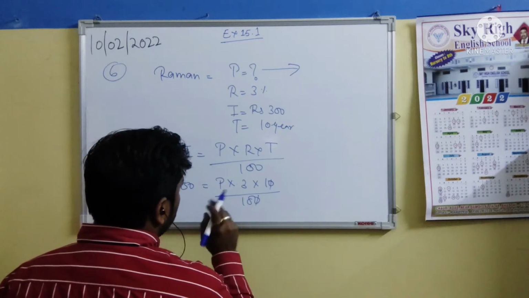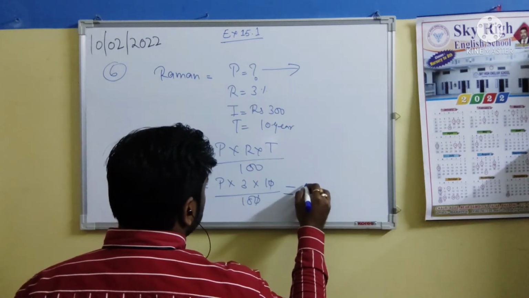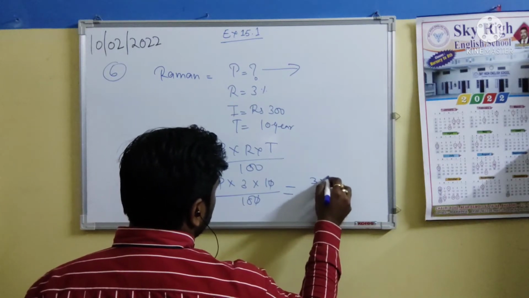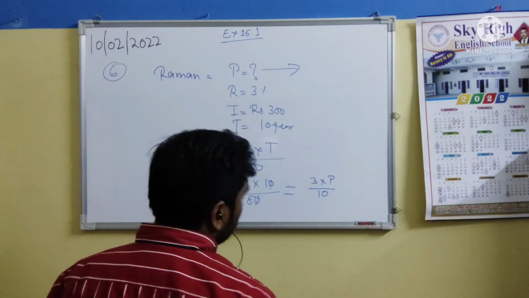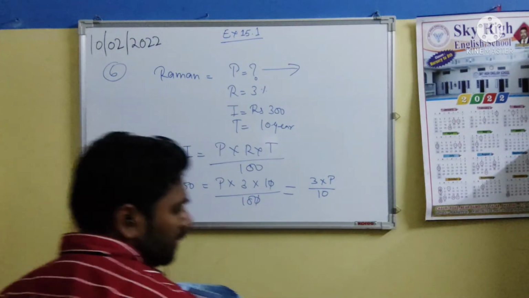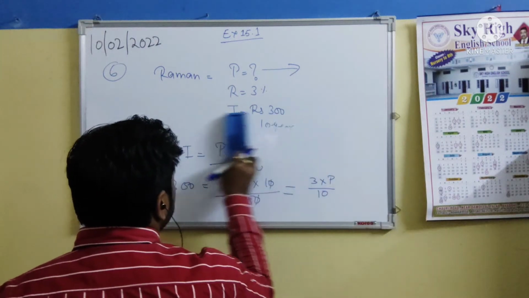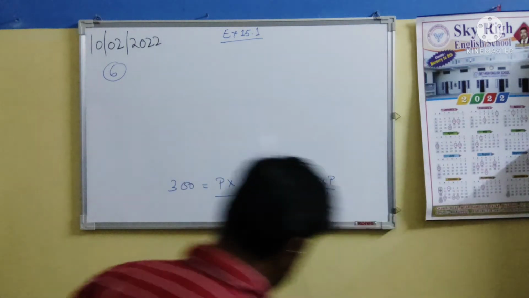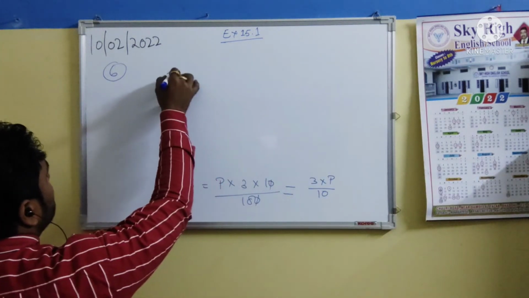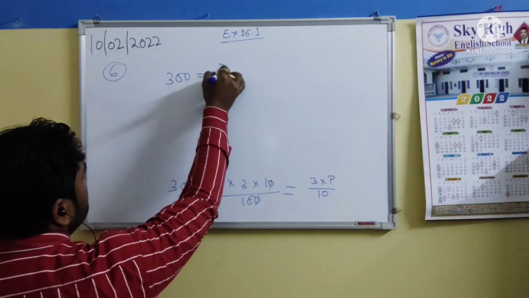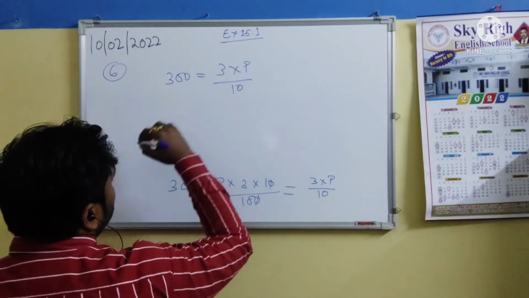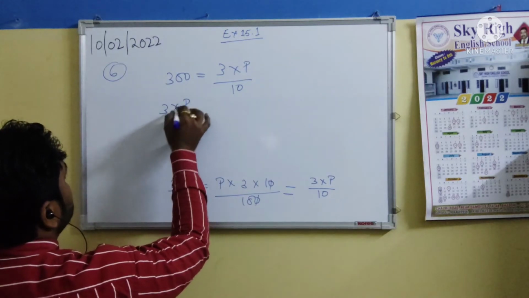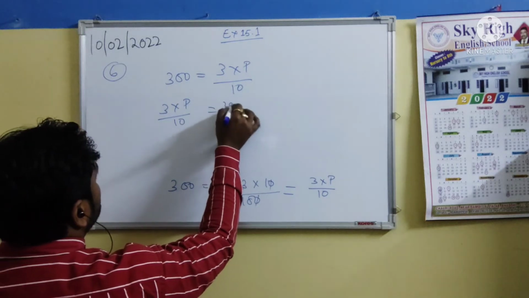After that we have the equation: we have 3 into principal upon 10. Okay, let's clean it up and then solve the process. The next part is 300 equals 3 into principal upon 10. Let's reverse it: 3 into principal upon 10 equals 300.